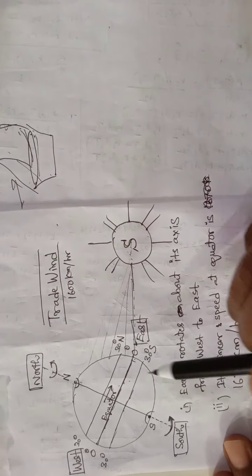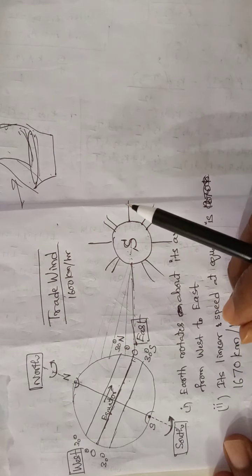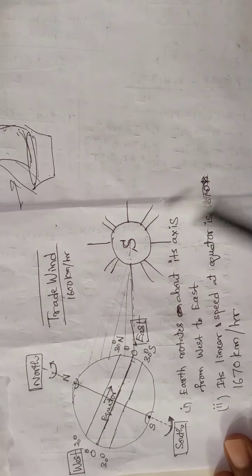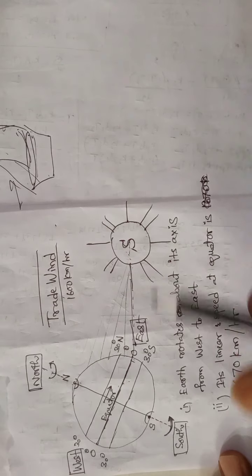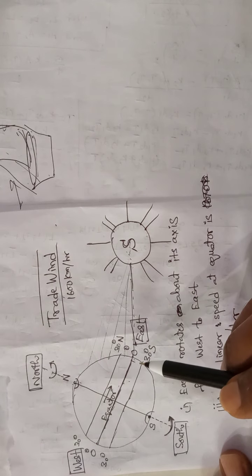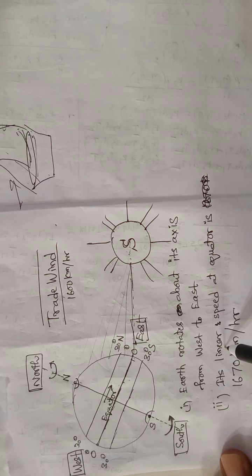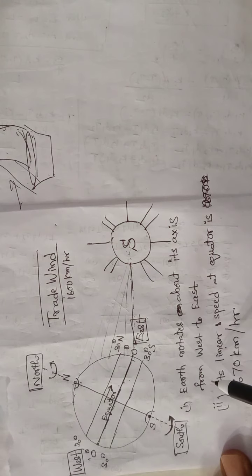But here a slight modification is made, and that modification is because of two factors. One factor is our earth is moving on its own axis, that is called rotation, and the rotation direction is from west to east. That's why we find the sun rising in the east.